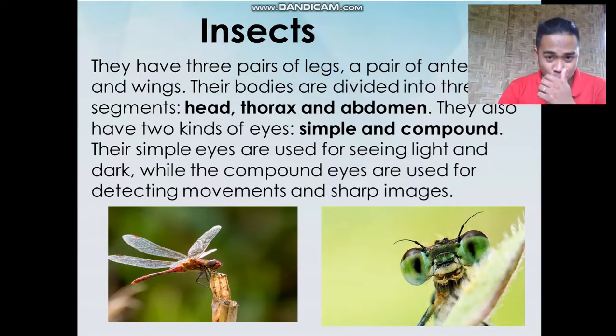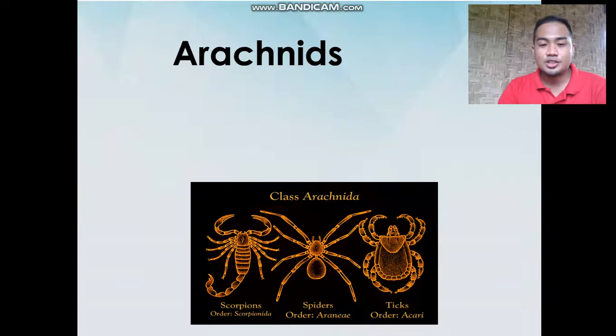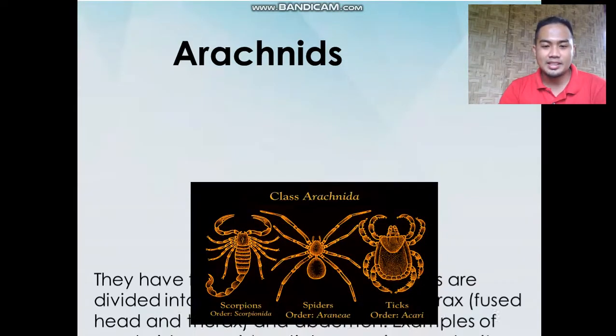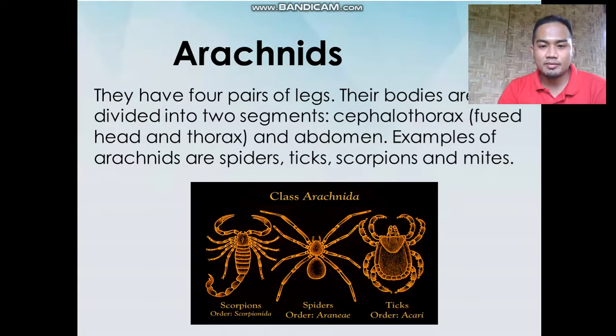And they also have two kinds of eyes: simple and compound. And their simple eyes are used for seeing light and dark, while the compound eyes are used for detecting movement and sharp images. So insects ya, familiar na kamo sini, mga tibakla, mga butterflies, mga dragonflies. Okay? Arachnids. Arachnids have four pairs of legs, and their bodies are divided into two segments: cephalothorax, fused head and thorax, and meaning